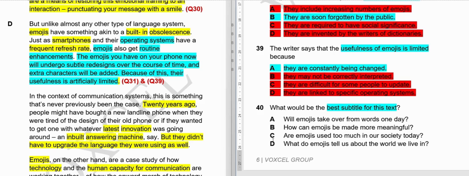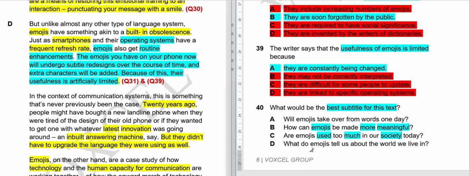B option, how can emojis be made more meaningful? So, here the question is saying how can we make emojis more meaningful, like how can they convey messages in a better way? Are emojis used too much in today's society? So here it is about the usage in our society.